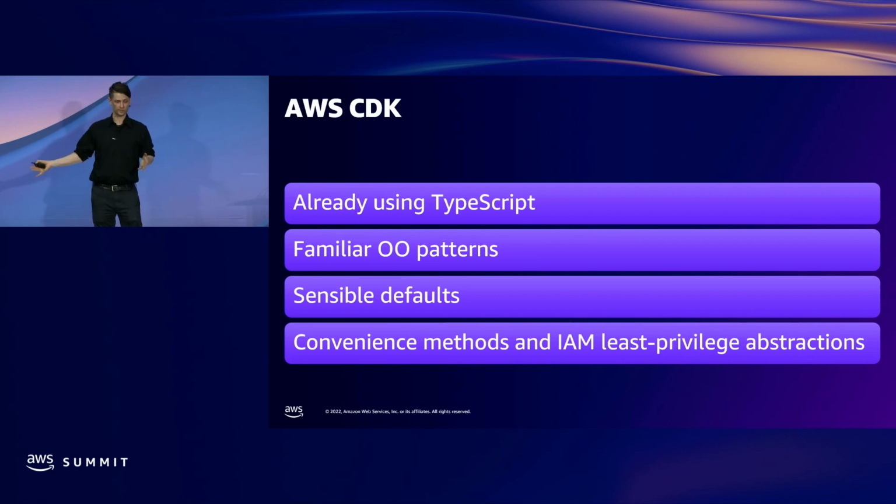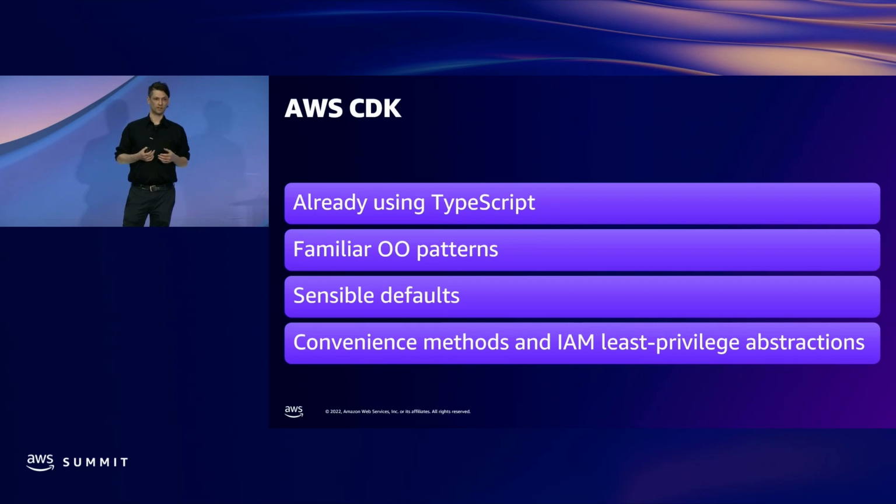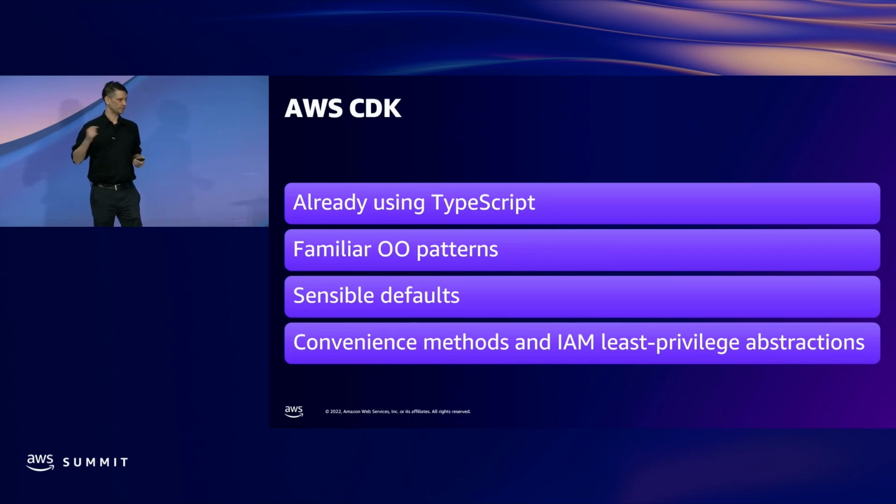The sensible defaults, which Ryan already mentioned, are just a wonderful thing for developers who are struggling to learn these technologies, to say that if you say new table, you'll get some of the defaults that we expect out of that construct, and you don't have to individually set every property that you could imagine on it. And then, of course, the convenience methods, and Ryan mentioned least privilege. The overall story here about the CDK is that it's meeting developers where they are.